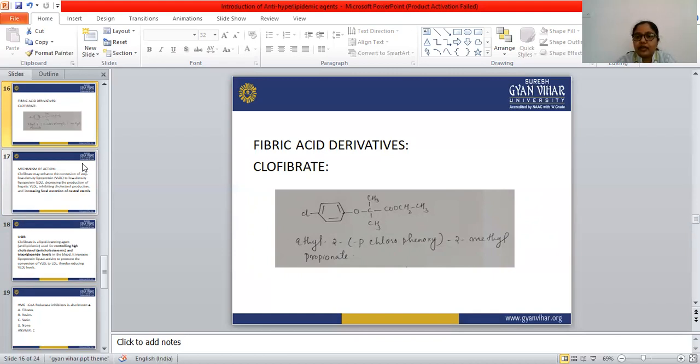Lipid lacks water solubility, and so it is transported in the plasma in the form of lipoprotein.